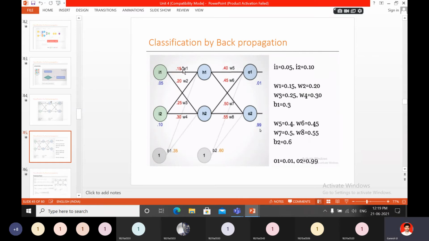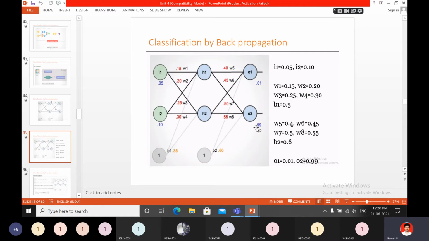See here I1, I2. So here the weights are 0.15, 0.20. These are the weight values. For example, in this example we have taken weights W1 equal to 0.15, W2 equal to 0.2, I1 equal to 0.5, I2 equal to 0.10. Like that the values can be given. What you have to do is apply the formula and finally find out the O1, O2 values. Using the formula, you will find out the final values O1, O2.